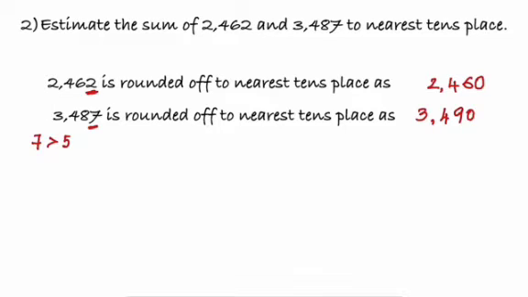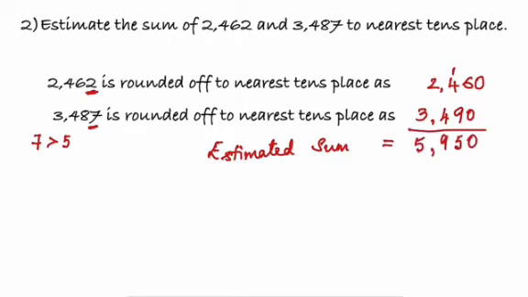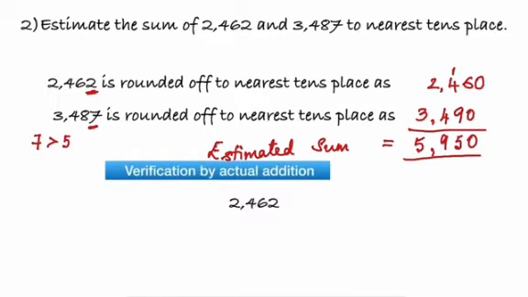Now we will have to add. Now the estimated sum is equal to, we will have to add. When we add, the answer we get is 5950. Now, is this very near to the sum if we had actually calculated, not estimating the numbers? Now, we will have to verify that by actual addition.